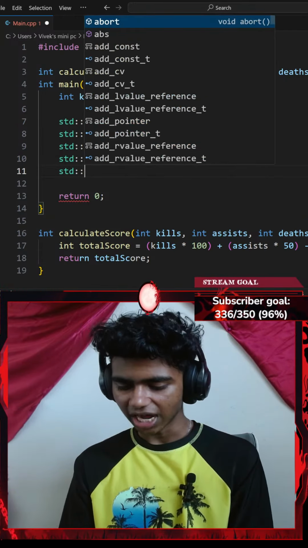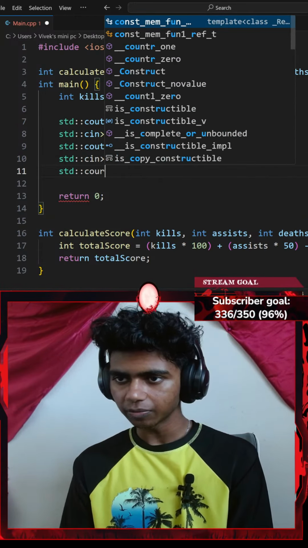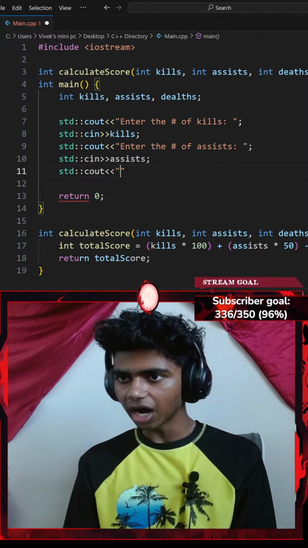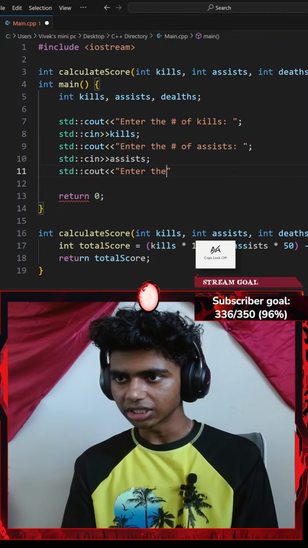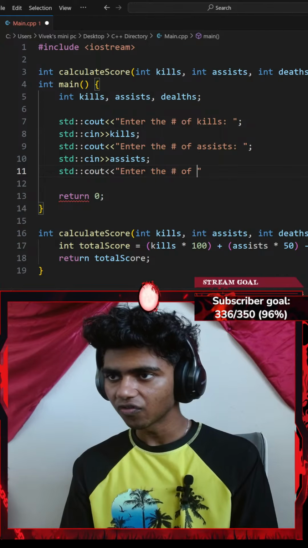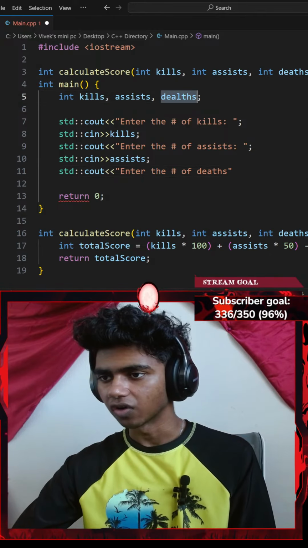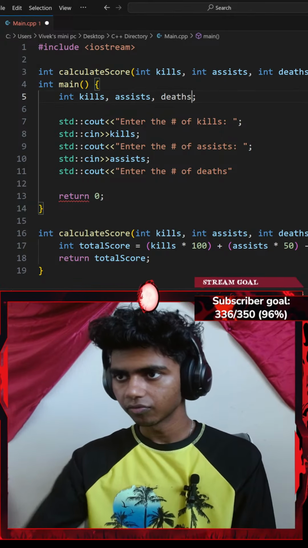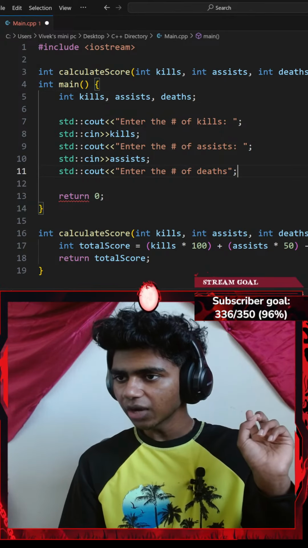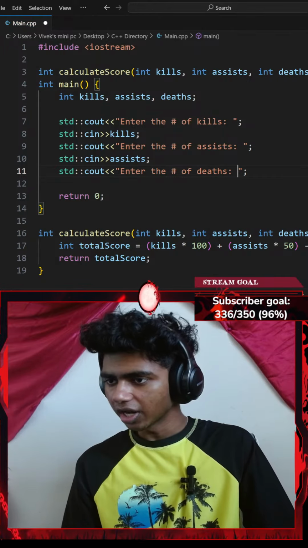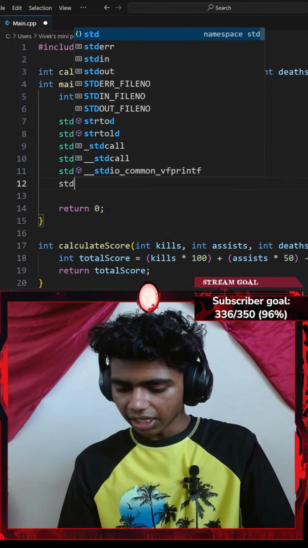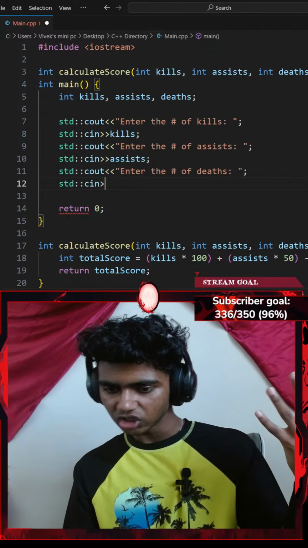Lastly, let's go with a standard console output with an insertion operator. I'll insert something like enter the number of, let's say, deaths. Okay, probably spelled deaths wrong here. There we go. Okay, and then I'll end that with a semicolon as well. Let me actually go ahead and add a colon and a space. Okay, next up, a standard console input with an extraction operator.